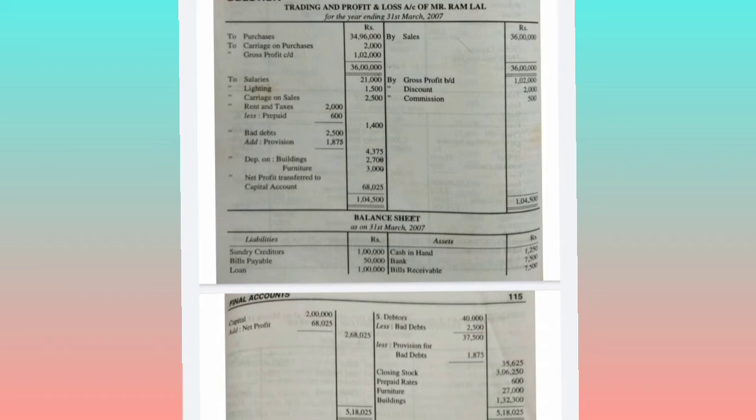Okay, while taking the problems for each and every entry, for example, if you are taking the buildings, you need to take this buildings amount directly to the asset, and for the buildings there is some adjustment. So while reading the question we have marked the adjustment, so take the adjustment effect on the P&L side. You need to draw the table of trading account, P&L account and balance sheet on the estimation before only. After that you need to take these amounts directly to the respective accounts, and also you need to take the adjustments at that point of time only, so that you will not forget anything at last.